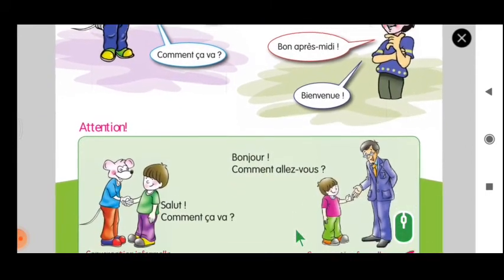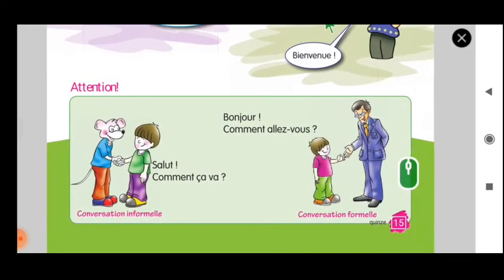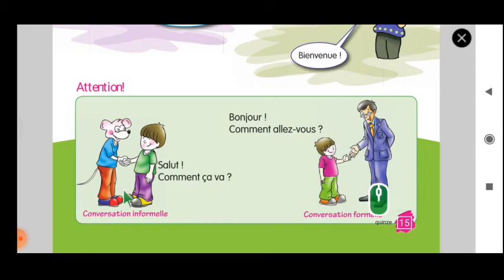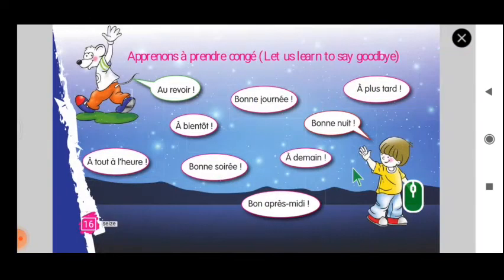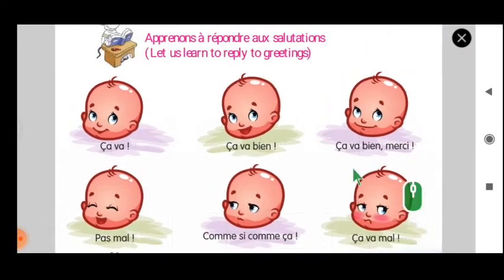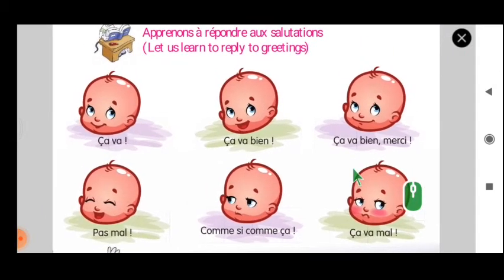And next we saw when to talk informally and when to talk formally. And this is how to reply to people who greet us. If they ask how are you, there are 6 ways to tell them how you feel.